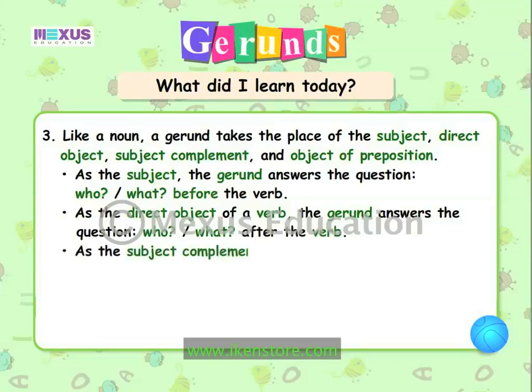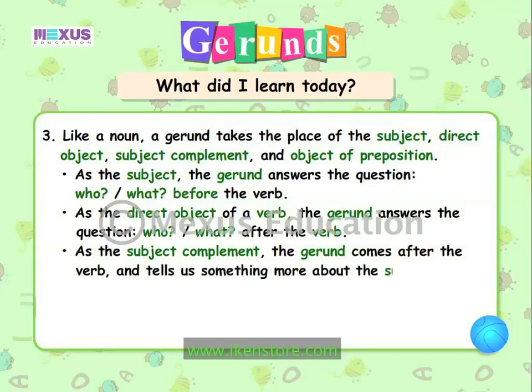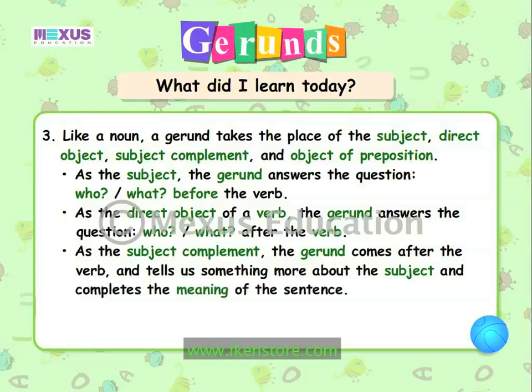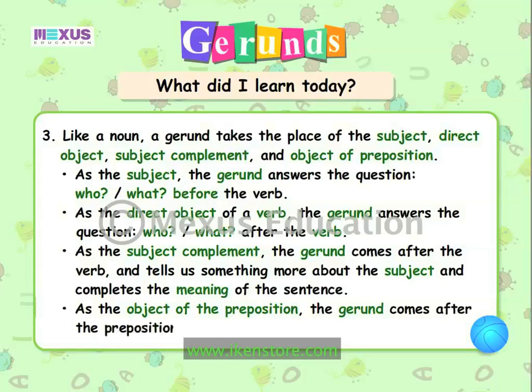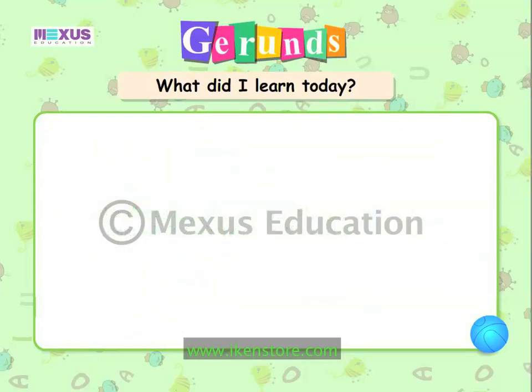As the subject complement, the gerund comes after the verb and tells us something more about the subject and completes the meaning of the sentence. As the object of the preposition, the gerund comes after the preposition.